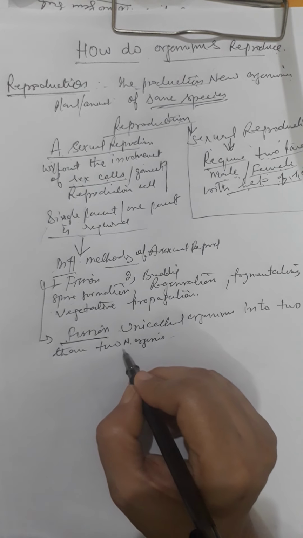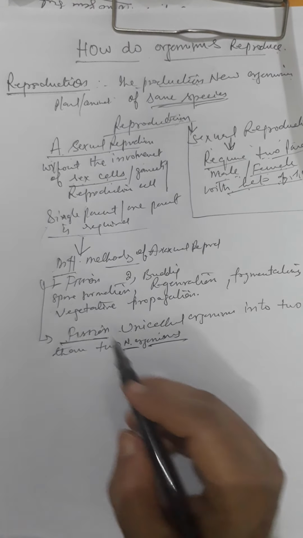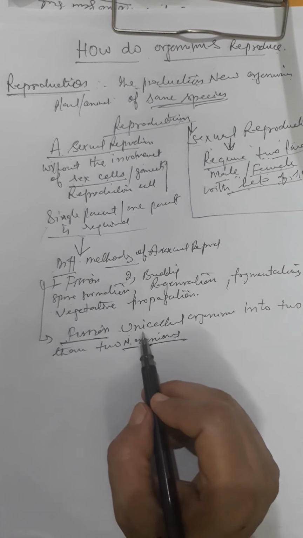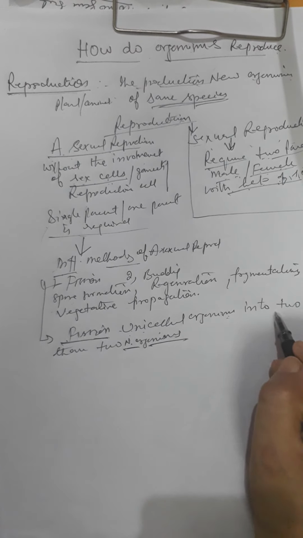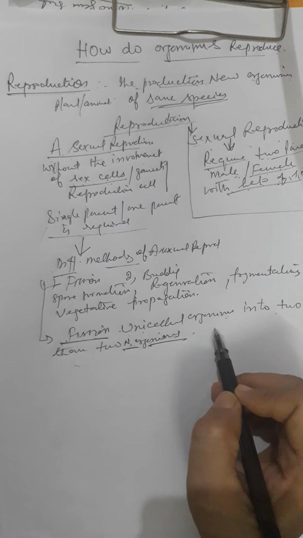More than two new organisms. So what is fission? In this method or process, a unicellular organism divides into two or more than two new organisms.